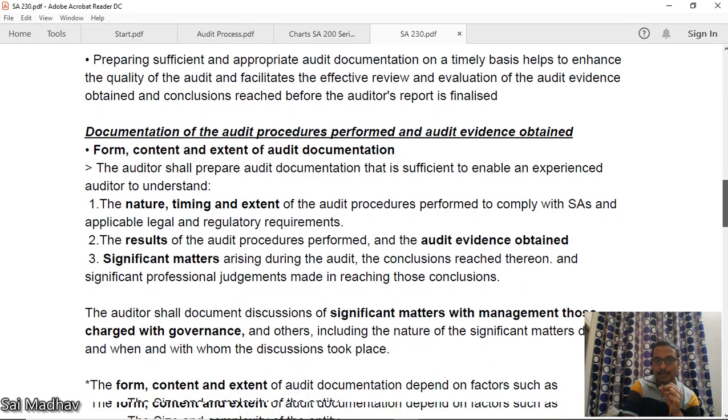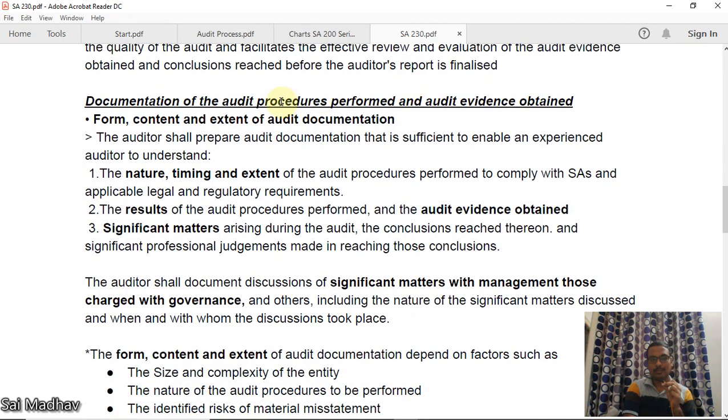Now, documentation. What is the form, content, and extent of audit documentation? The auditor shall prepare audit documentation that is sufficient to enable an experienced auditor to understand. We have discussed who is an experienced auditor, right? Now, the audit documentation will be prepared in such a manner that any outsider who is an experienced auditor will be able to easily understand the nature, timing and extent of the audit procedures performed to comply with SAs and applicable requirements.